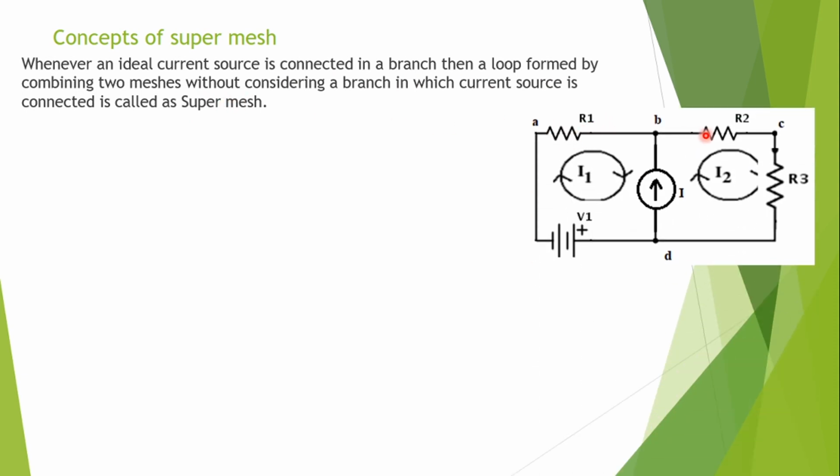For example, in this particular network, here is a current source I1. I can't consider the mesh A, B, D, A because I cannot find the voltage drop across this current source, so it is not possible to apply KVL to this mesh. Similarly, I cannot apply KVL to this mesh, though these two are meshes. So whenever a current source is connected in a branch, a loop is formed by combining the two meshes without considering this element.